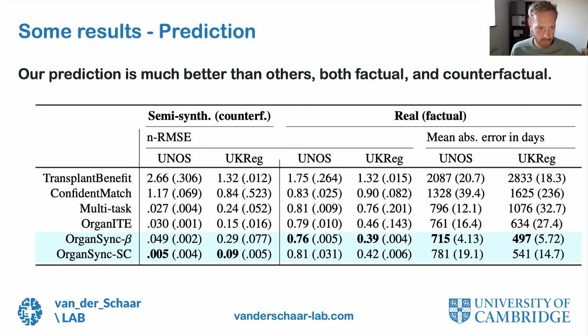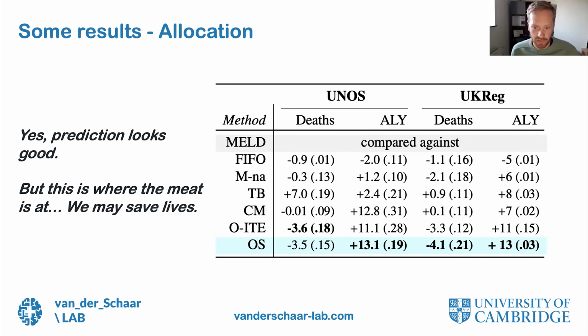So I'm going to share with you some results. Yes, prediction is very good. We have lower errors using OrganSync or OrganNite, and that's very nice for the machine learning community. But the real meat is in this, where given some simulations, we can actually add life years to the patients using our method. Recall that our method does not introduce new transplantation techniques or new medicine. It's just a way to distribute organs differently. And by doing this well and correctly, we can actually add life years to people.